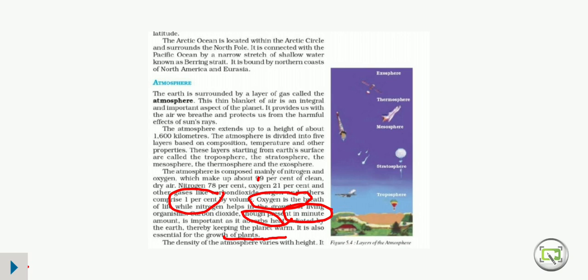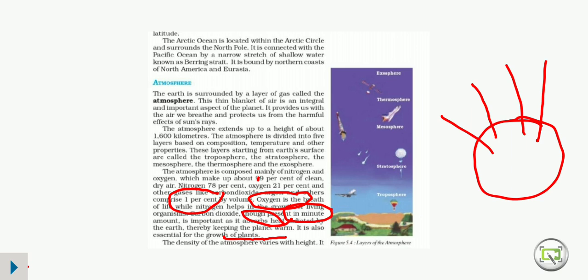Our earth absorbs sun rays during the daytime and emits the same during the night time. Carbon dioxide is the layer that absorbs this heat radiated by the earth's surface, and that heat is very essential because it keeps our planet warm and helps in the growth of plants.